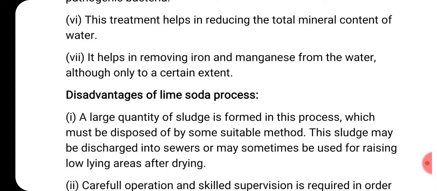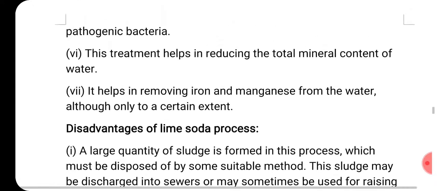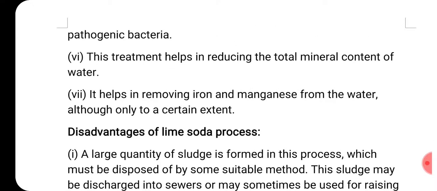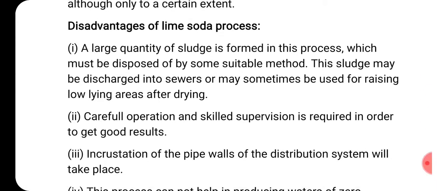See, manganese and iron content should be within limit. So this will also help in removing the excess iron and manganese from the water. Okay, but up to a certain extent, for a little quantity it will be helping. So like this, there are 7 advantages of the lime soda process. Now there are some disadvantages also. What are the disadvantages? Let us see.